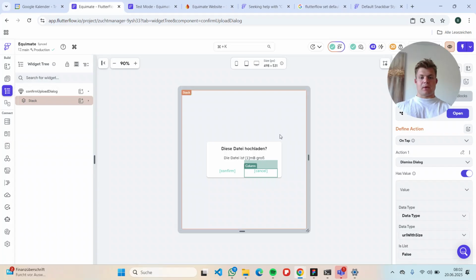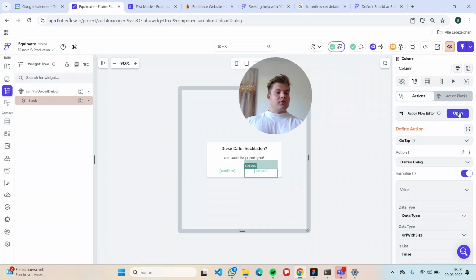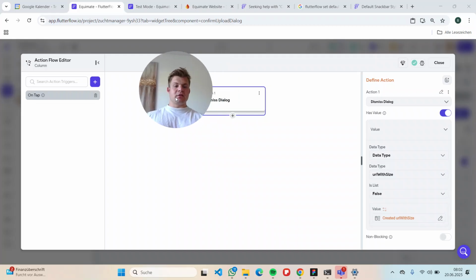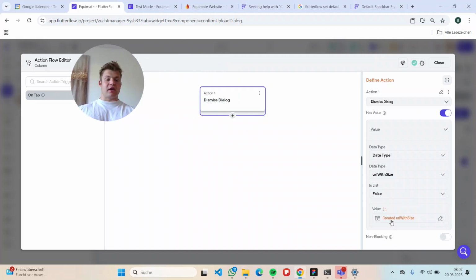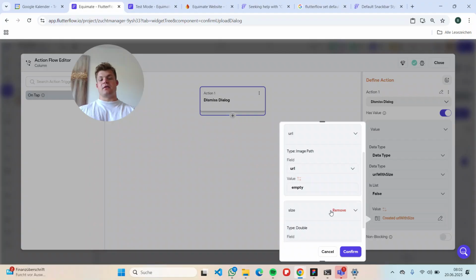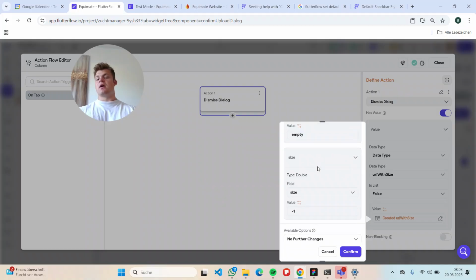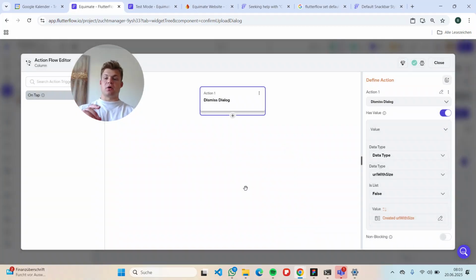If you press cancel, the dialog is just dismissed, and I am giving back this URL with size data type with URL value empty and size -1. I'm doing this so I can check afterwards whether the user has pressed cancel or confirm.